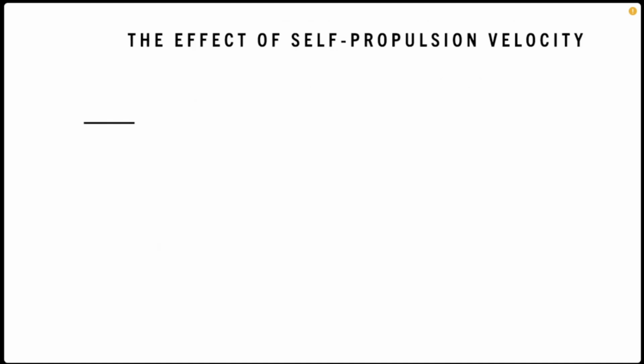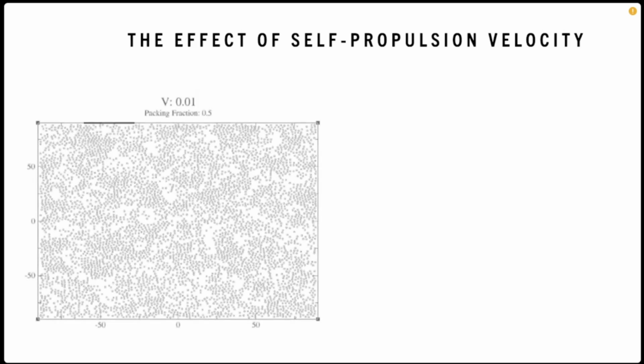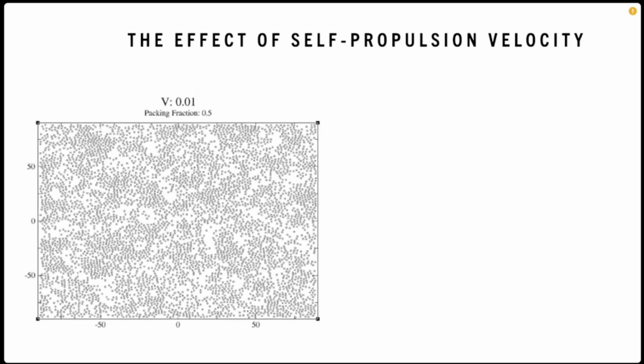Starting at an even lower self-propulsion velocity than in the packing fraction study, the effect of self-propulsion velocity was studied with a constant packing fraction of 0.5. The first graph pictured shows a velocity of 0.01. This graph does not exhibit the formation of clusters, but rather it is closer to the frozen phase despite being at a packing fraction of 0.5.